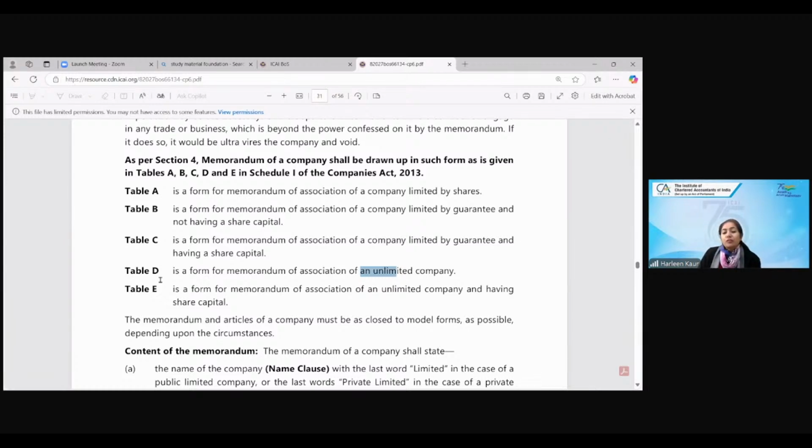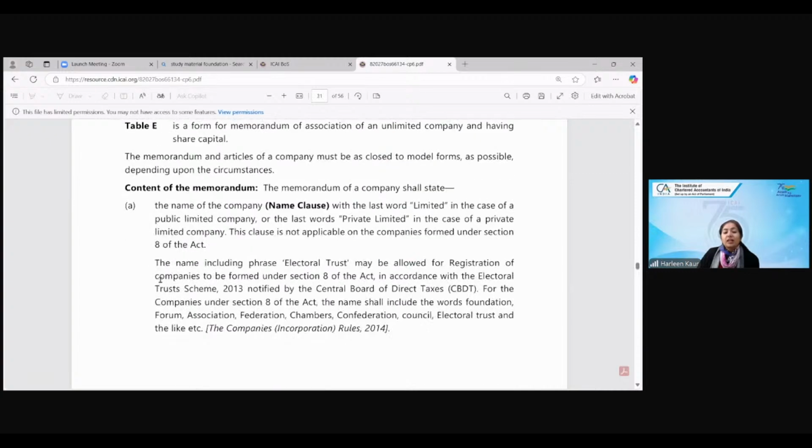What are the contents of the memorandum? Number one, name clause. So you will tell what is the name of my company. You will use the word limited if you're a public company, and you will use the words private limited if you're a private company. What will you use for OPC? For OPC, we will use the words OPC behind its name. This clause is not applicable to Section 8 companies. Why is it not applicable, children? Because I told you Section 8 companies are not required to use the word limited or private limited after its name.